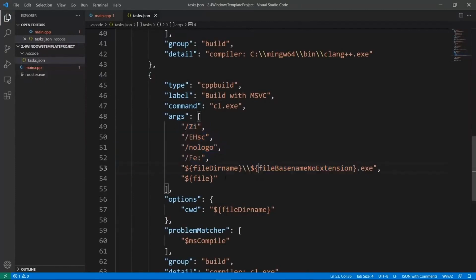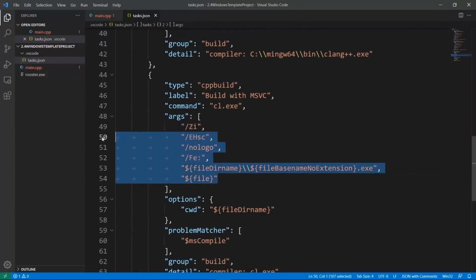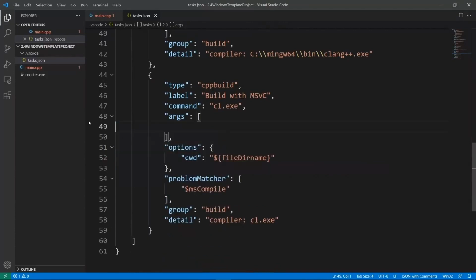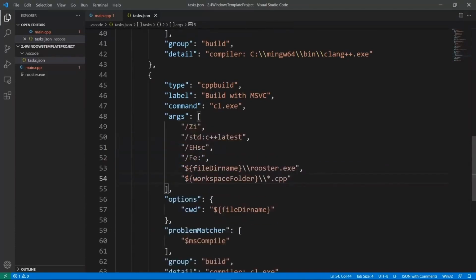And again, I am going to remove everything here and put in a configuration that I have ready on my system here. This is what I use for all my projects. Again, this is just calling the compiler and giving it options to do things. We just need to specify that we want to use the latest C++ standard, and it is going to specify the input files. We're going to be building everything in the current folder. This is what we are saying here. And the output file is going to be called rooster.exe.